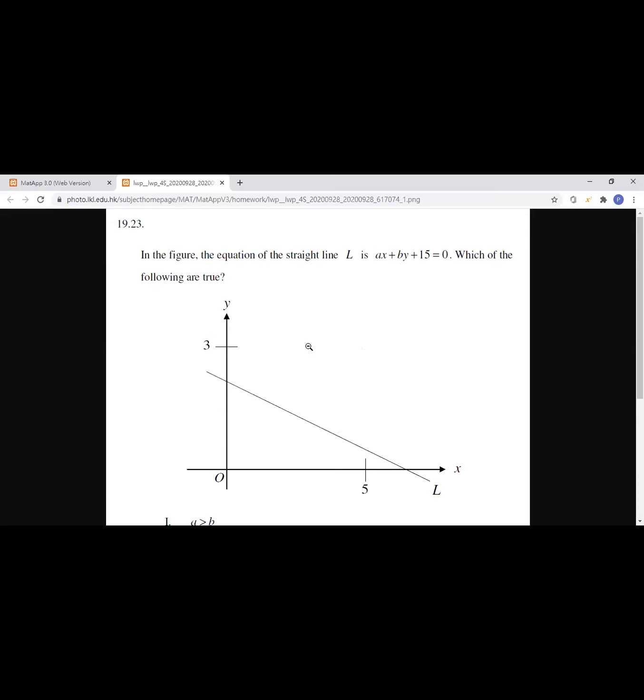Okay, so let's go to the first question. So there is only one straight line in this question, and I'm going to teach you how to handle this type of problems. Okay, so in the figure, the equation of the straight line L is ax plus by plus 15 is equal to 0. Which of the following are true?